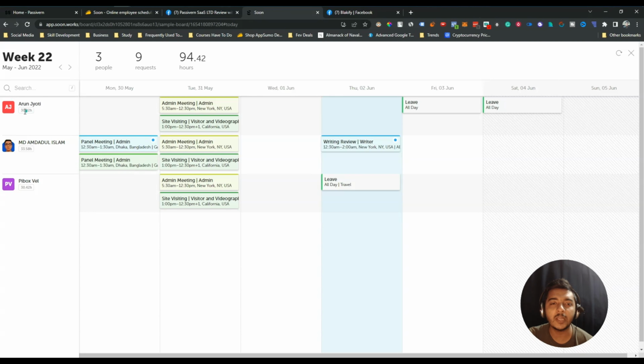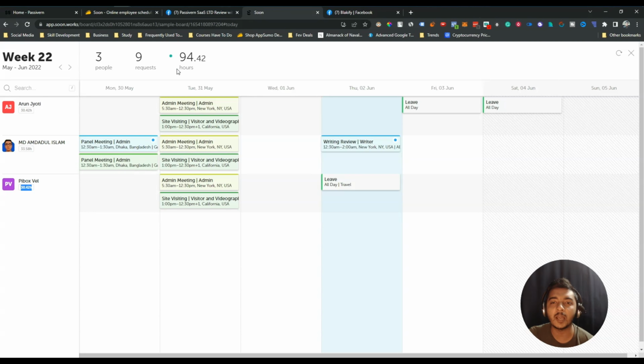And you can see how many hours this person has to work this week. See, this person, the first one, has to work 30.42 hours for this week, and this second person have to work 33.58 hours for this week. So guys, I hope you get idea. And you can see the number of people, number of requests, and number of total work hour for this week basically from here. So these are the things, guys.